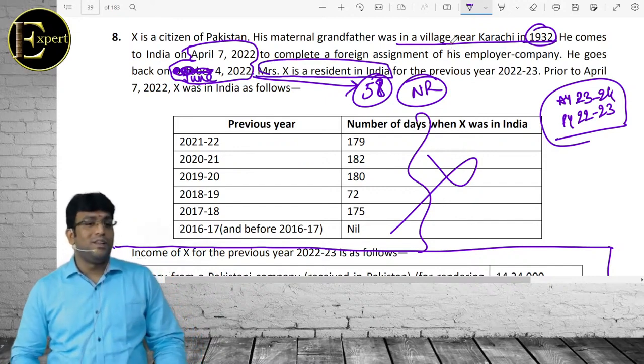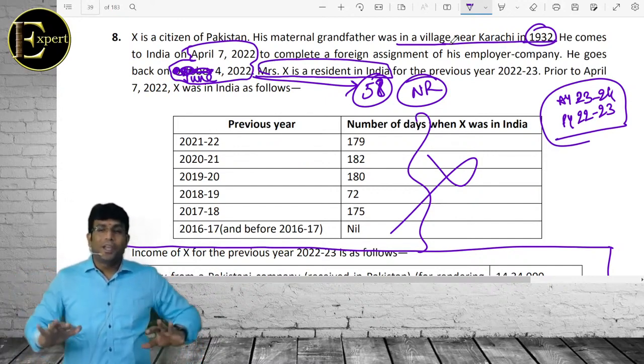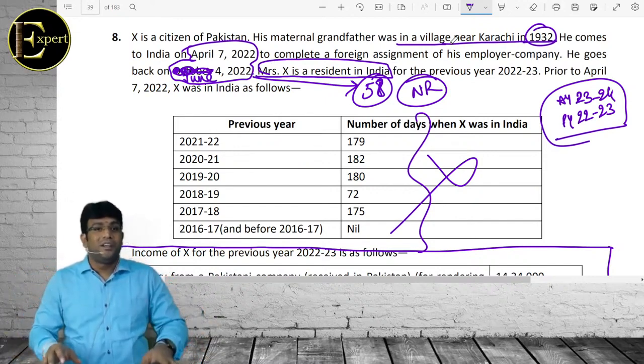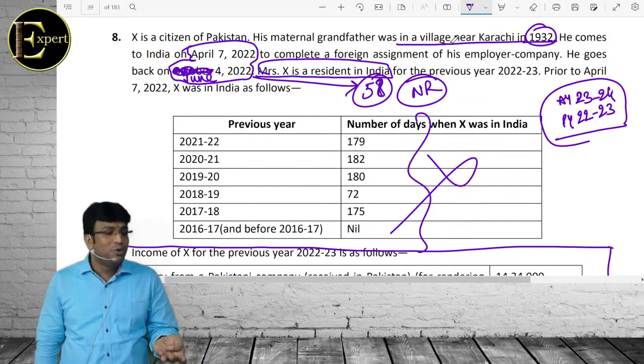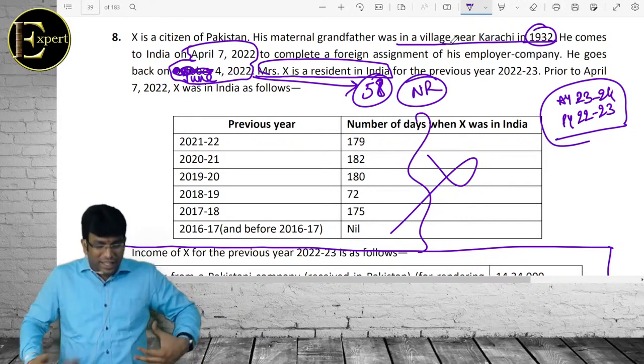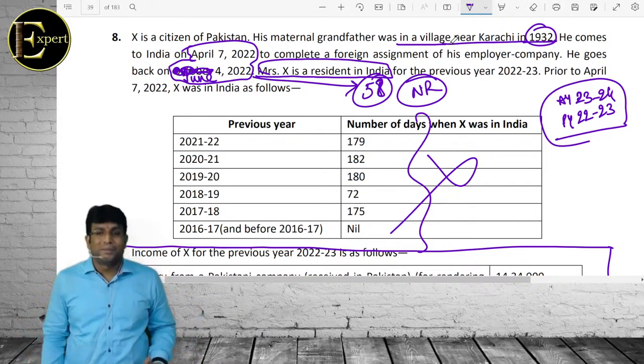One fellow wrote answer also. Since Mrs. X is resident, how can X be non-resident when Mrs. X is resident? अरे तेरे को क्या करना है बे दोनों से? How are you concerned about X and Mrs. X? Don't get your feelings, emotions. Get the concept and sections.